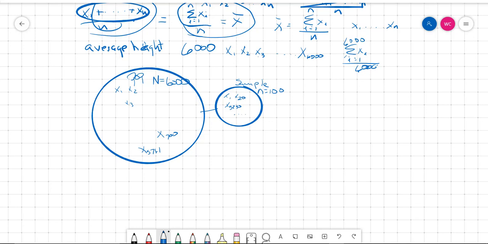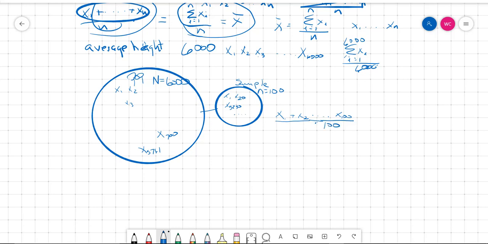And then what are we trying to do? We still want to know what's the mean for this whole population, but we're only going to calculate the mean for this. Now, obviously, the mean of this doesn't have to equal the mean of this. But anyway, we're going to calculate the mean of this. Now, I'm going to say it's x1 plus x2, and so on, assuming we got the first 100 people. I'm just going to say this means the 100 people.